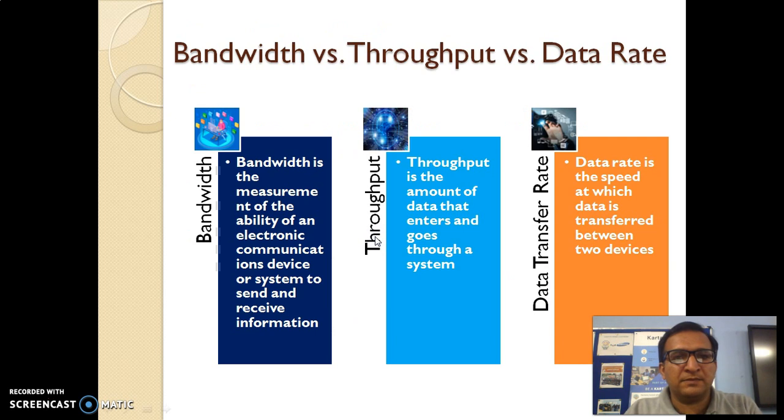So here is a small thing to understand between bandwidth, throughput and data rate. Bandwidth is the measurement of the ability of an electronic communication device or system to send or receive data. It is all about ability, how much it can carry. Throughput is the amount of data that enters and goes through the system, how much it is carrying at a given point of time. Data transfer rate is just the speed at which data is being transferred between two devices. So bandwidth is the capacity, throughput is how much it is carrying, and transfer rate is the speed of that transfer.